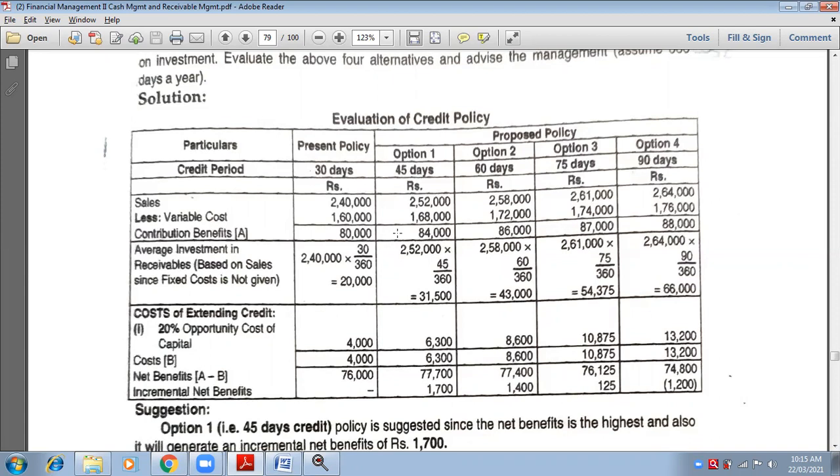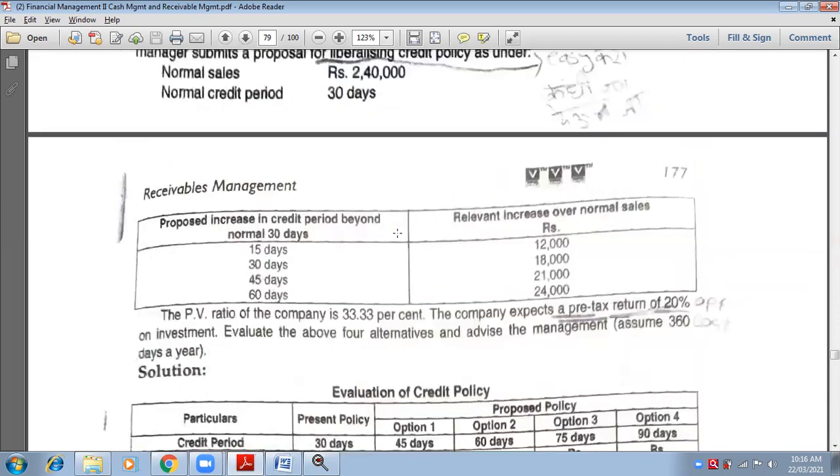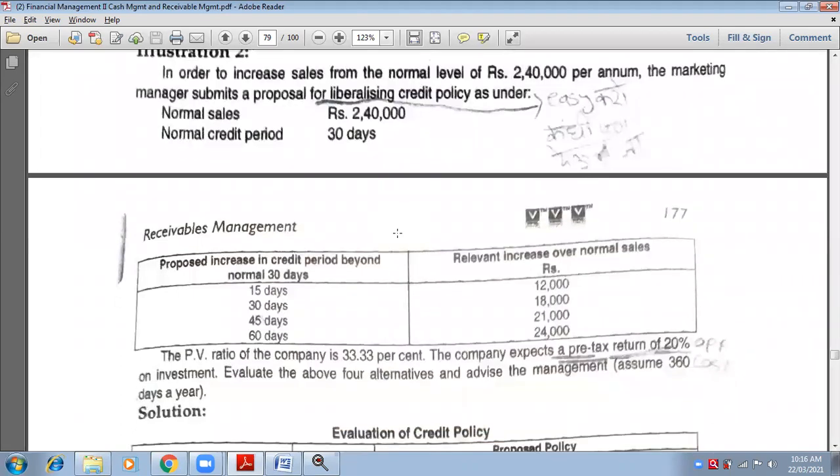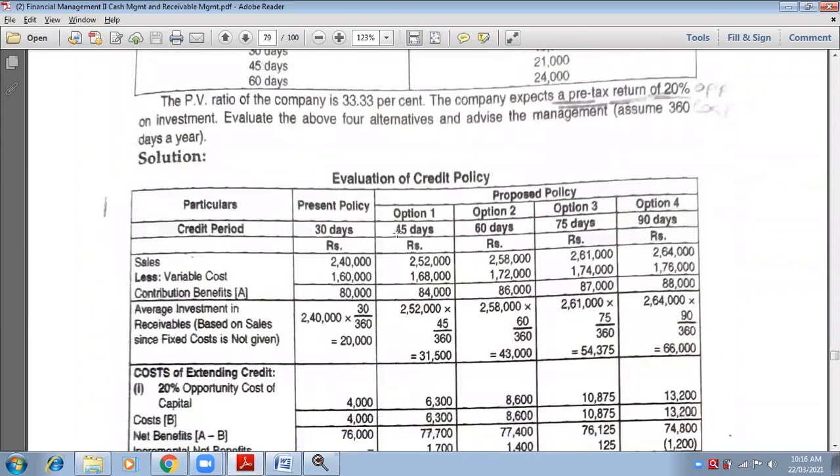1,74,000. Very good. And option number 4: 1,76,000. Very good. This is how we have calculated contribution. Now tell me, looking at the question, is fixed cost given in the question? No, ma'am, not given. Not given means contribution only will be my benefit.